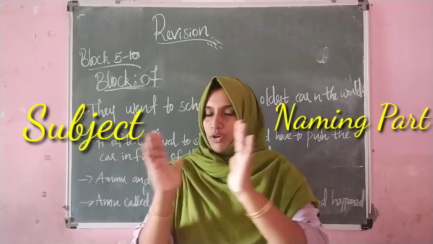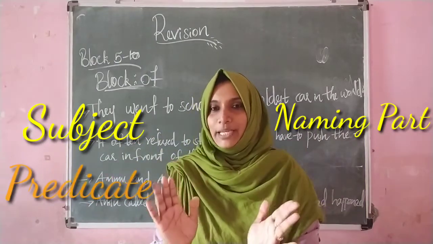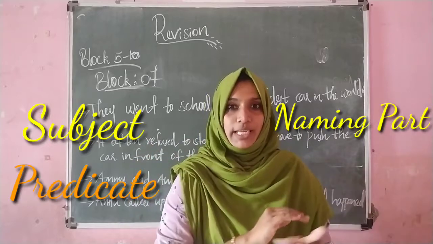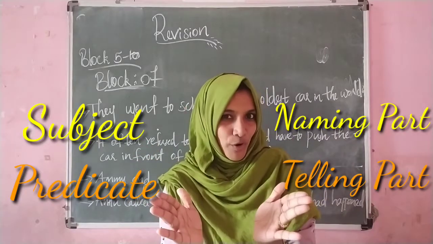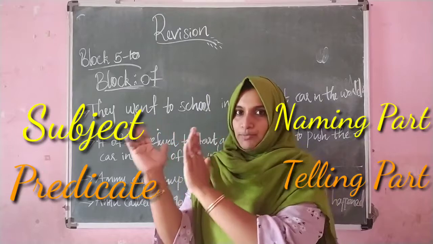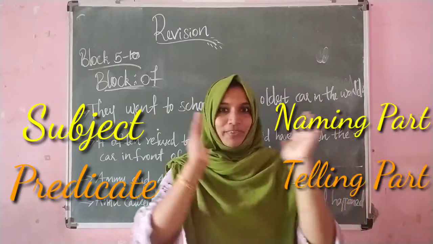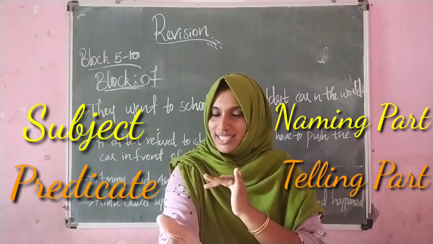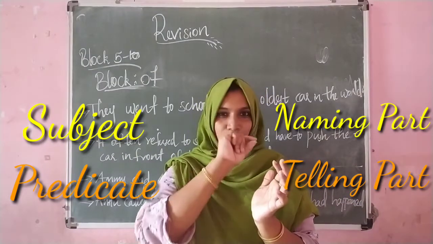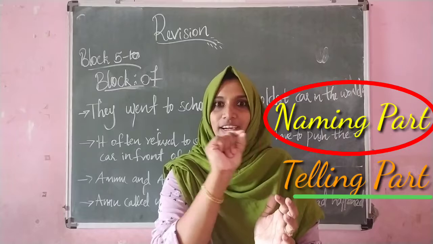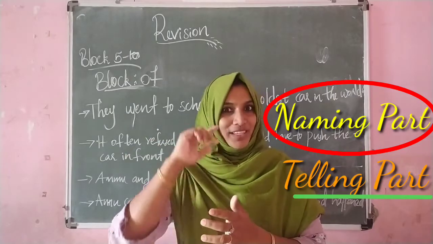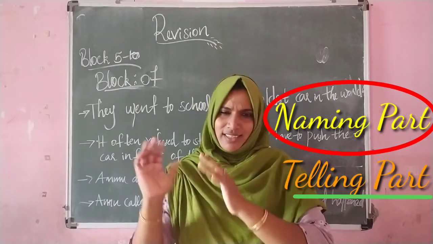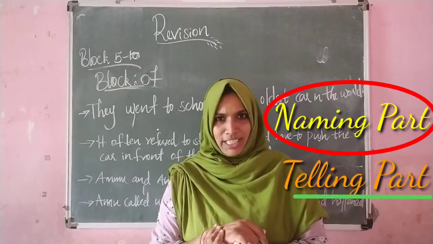What about the predicate? Predicate is the telling part. So in short, subject means naming part and predicate means telling part. In your lower classes, you learned to circle the naming part and underline the telling part. Did you remember it? Yes, the same happens here also.